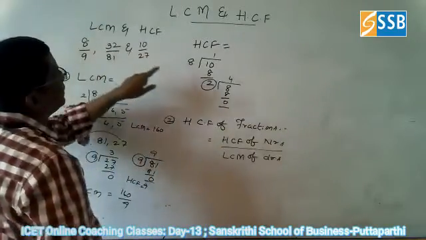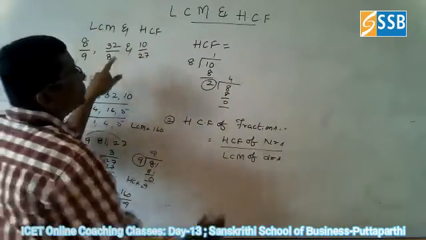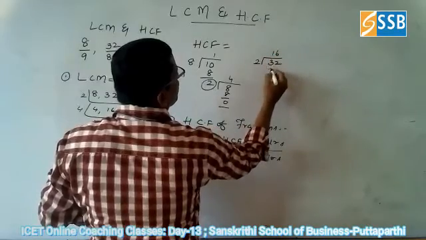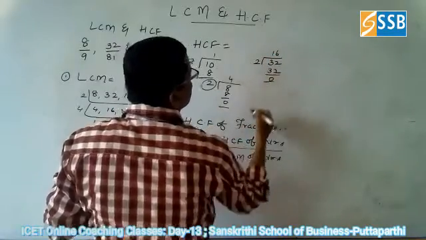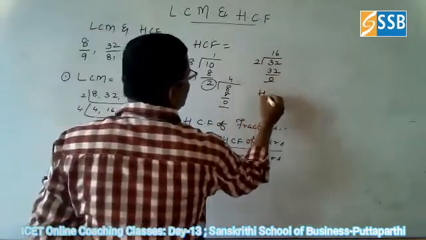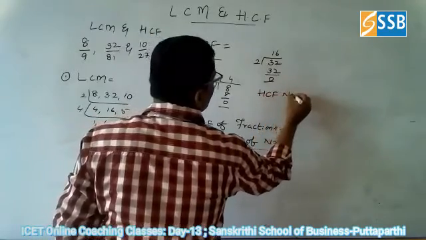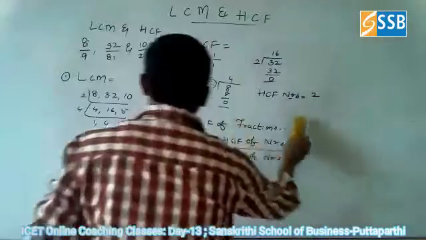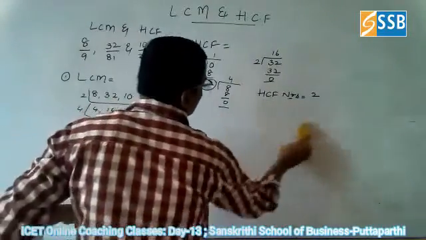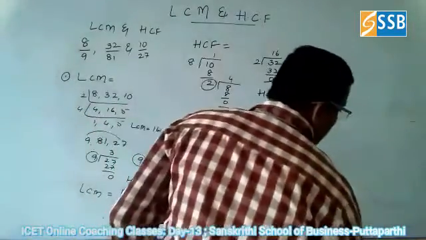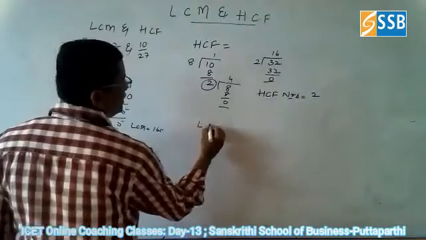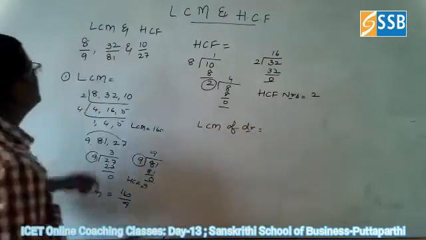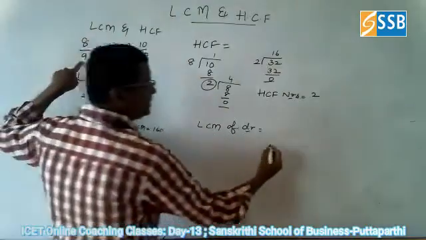Again, one more number is 32. Automatically 32 can divide by 2. So the HCF of the numerators is 2. And then go for the LCM of the denominators. Go for finding the LCM.